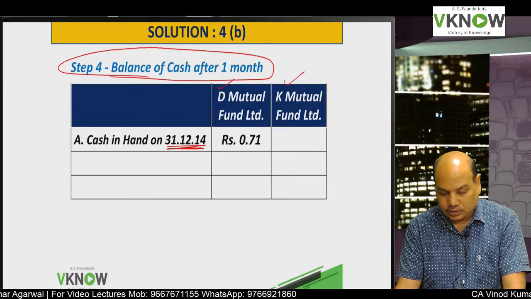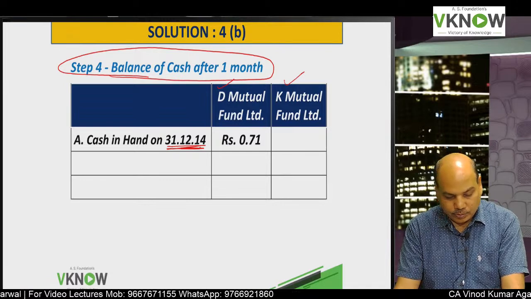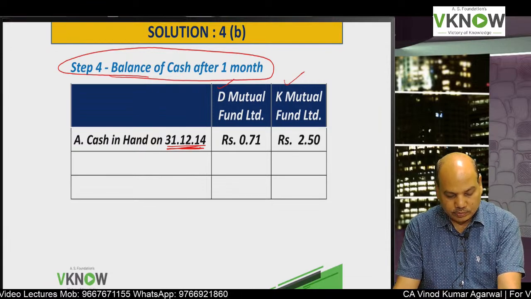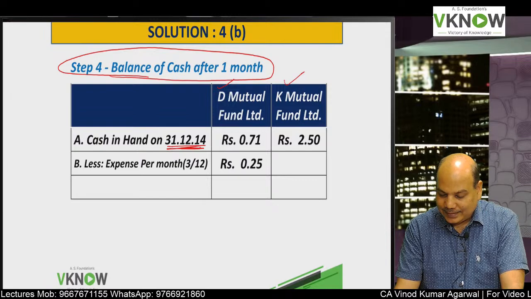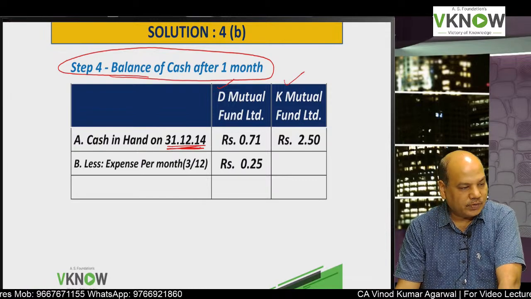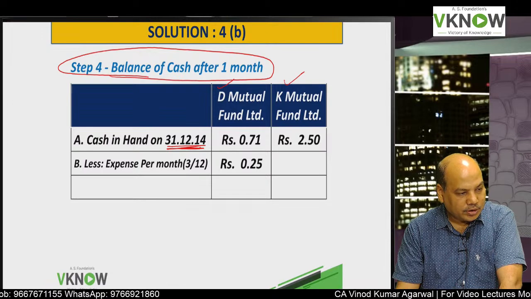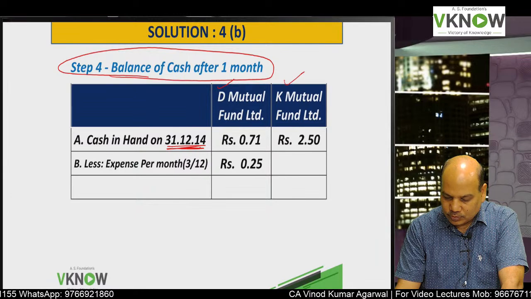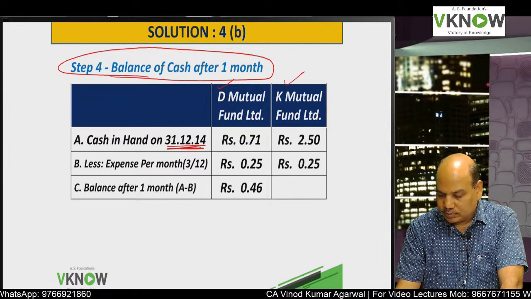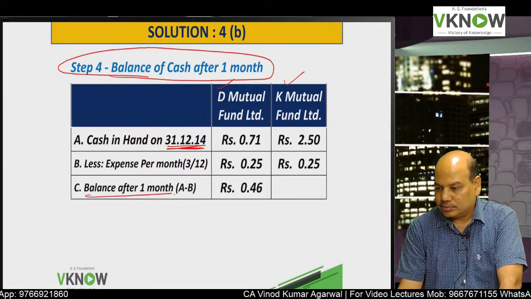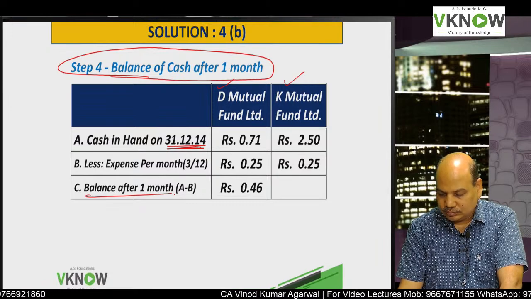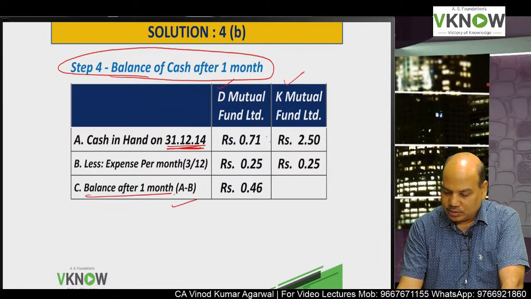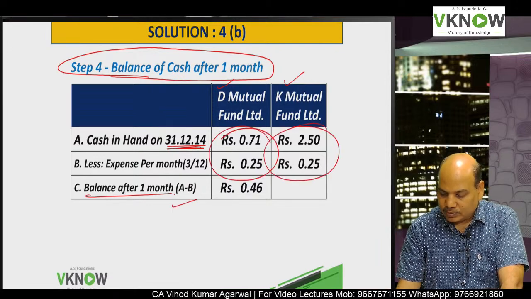Cash in hand on 31/12/14 is 0.71 and 2.50. Less expense per month, 3 rupees divided by 12 months, that is 0.25. Cash balance after 1 month per unit, A minus B, is 0.46.